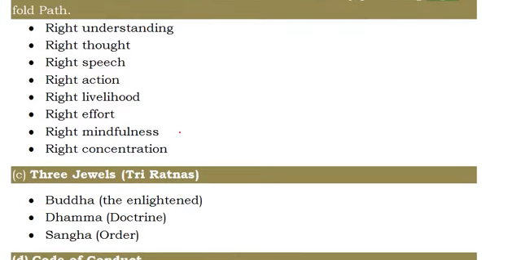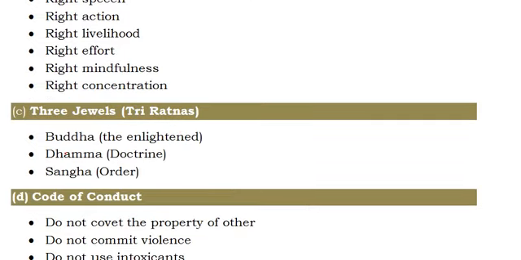And he also said about 3 jewels, that is the 3 ratnas. One is Buddha, second one is Dhamma, that is nothing but doctrine, the third one is Sangha, that is nothing but order.